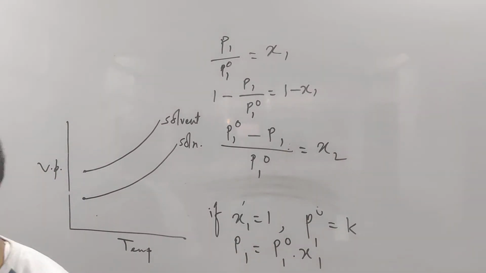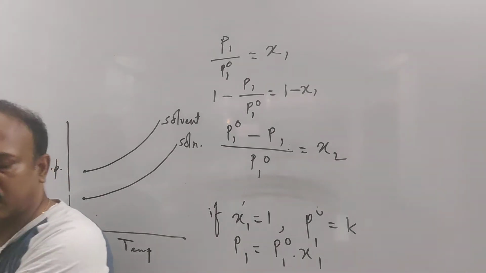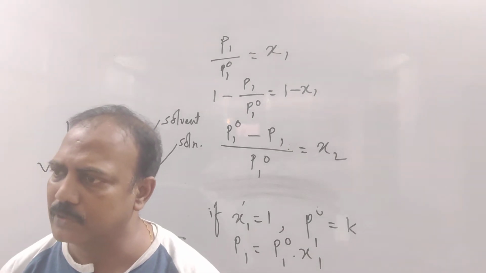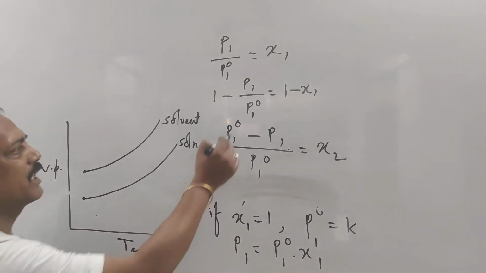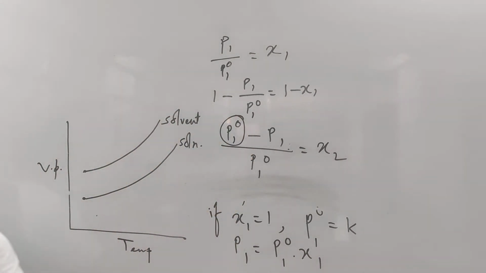x1 plus x2 equal to 1. Mole fraction of solute plus mole fraction of solvent equal to 1. So 1 minus x1 is x2. Did you get it? Very good. Now tell me, what is p10? Vapor pressure of the pure solvent.